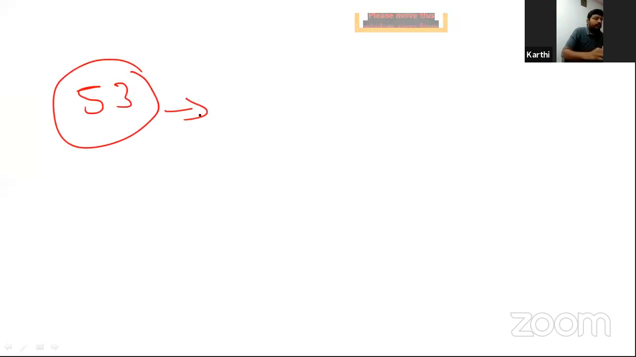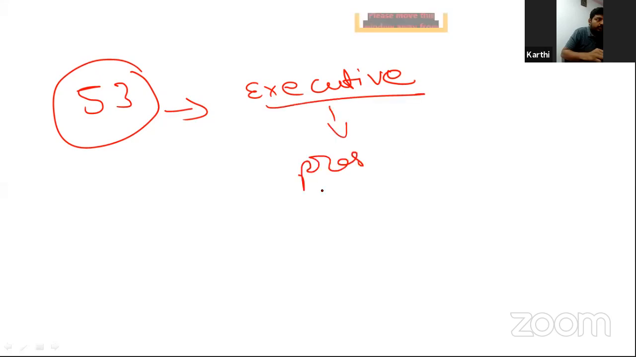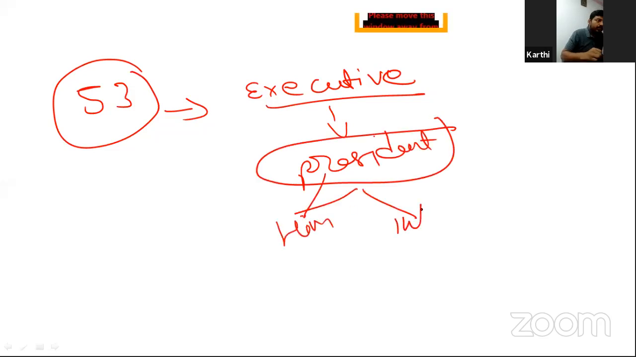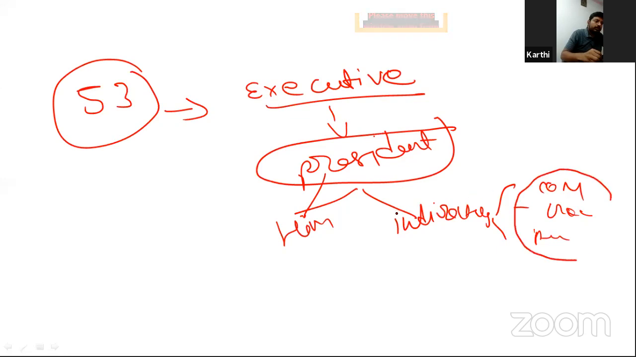See, Article 53 tells that the executive power of the Union. The executive power of the Union is vested in the President. The Union executive power is given to the President. He can use this power directly or indirectly. Indirectly means through the officers subordinate to him. It includes the Council of Ministers, other government offices, all public offices that come under the Government of India. He can use it. Okay. So this is what Article 53 says.